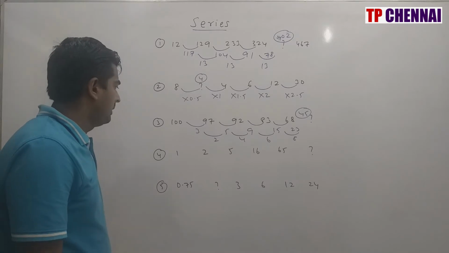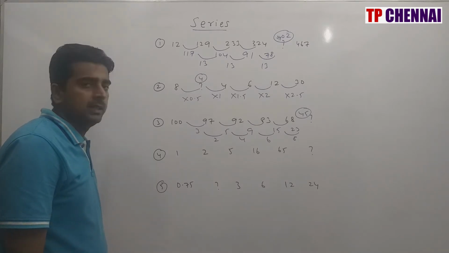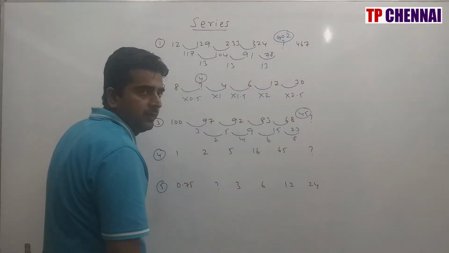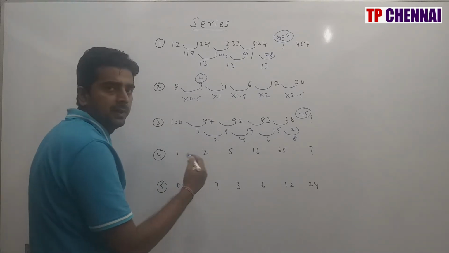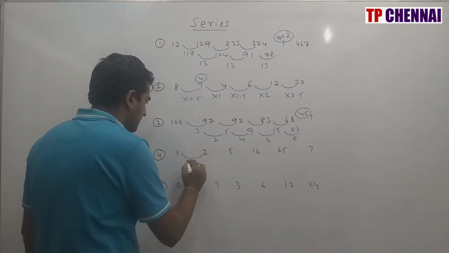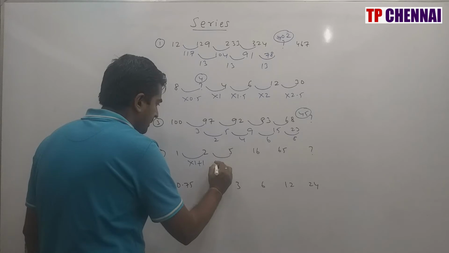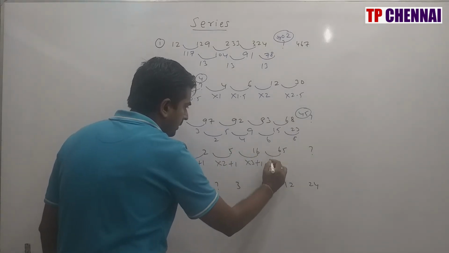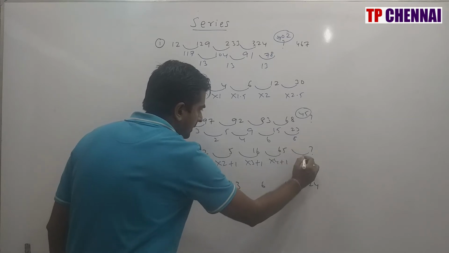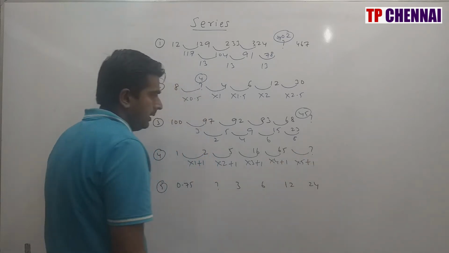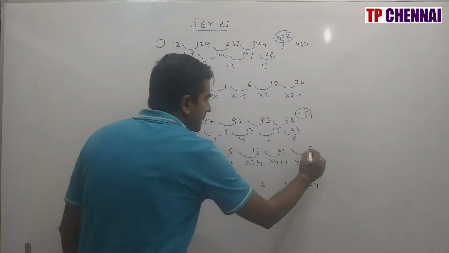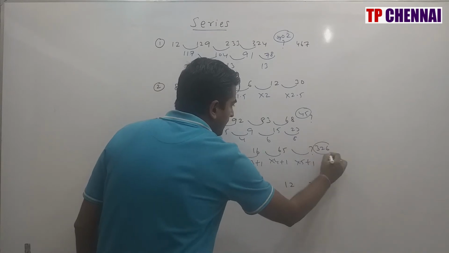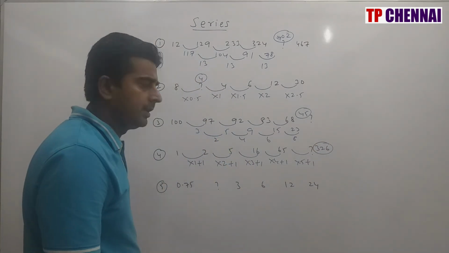Fourth one, 1, 2, 5, 16, 65, question mark. Directly you can say it follows multiplication plus addition or subtraction logic. This is into 1 plus 1, this is into 2 plus 1, this is into 3 plus 1, this is into 4 plus 1, and this will be into 5 plus 1. 65 into 5 is 325, plus 1 is 326. So my answer is 326.